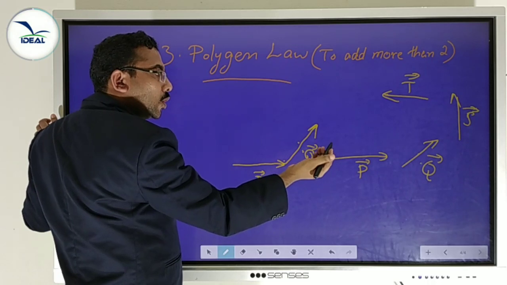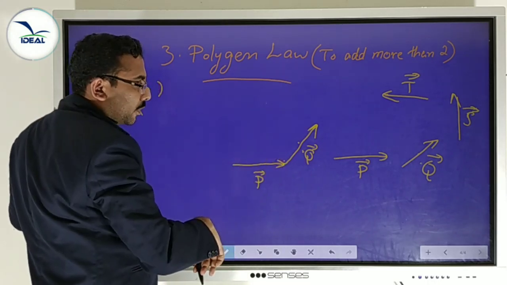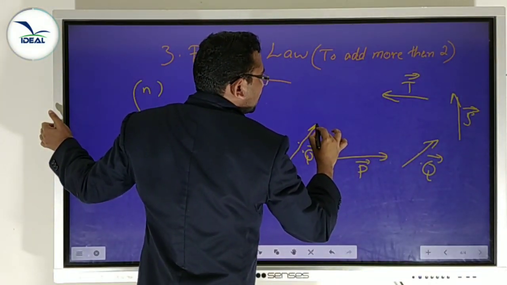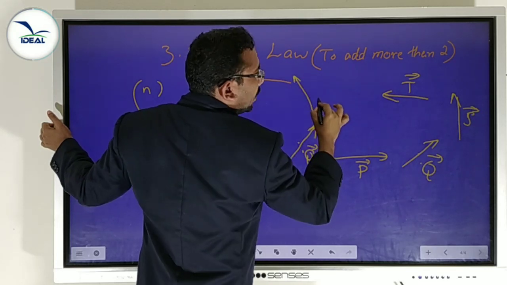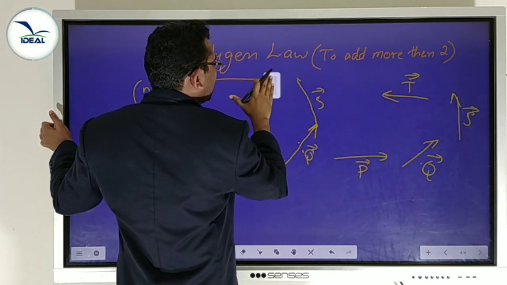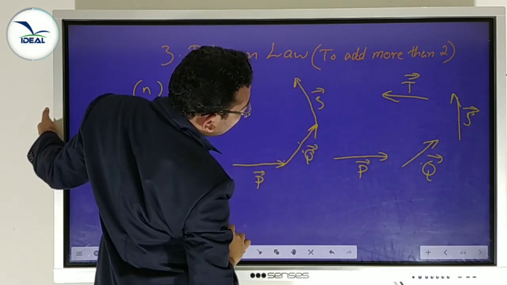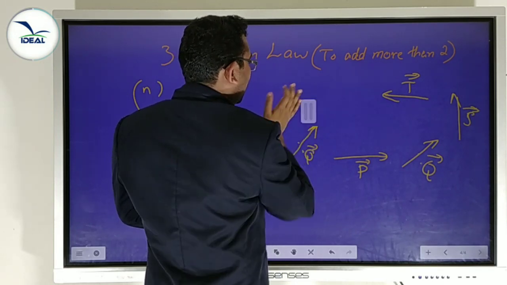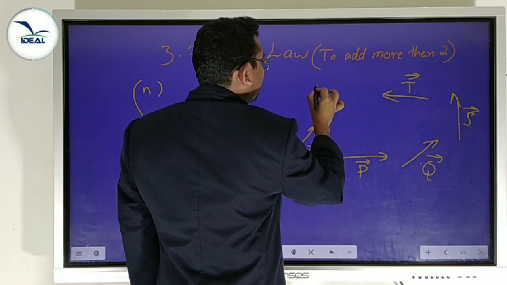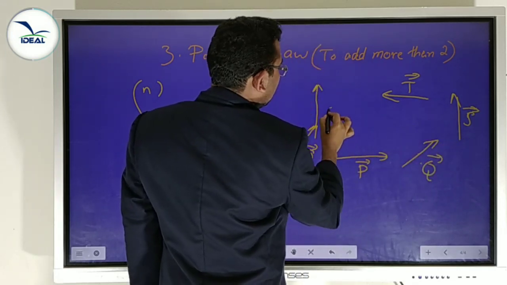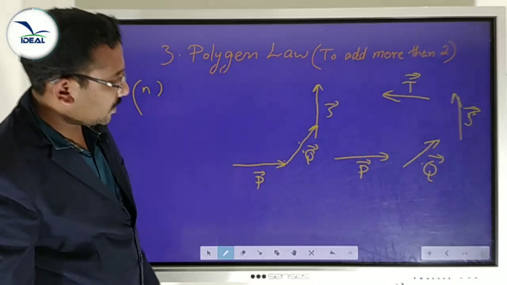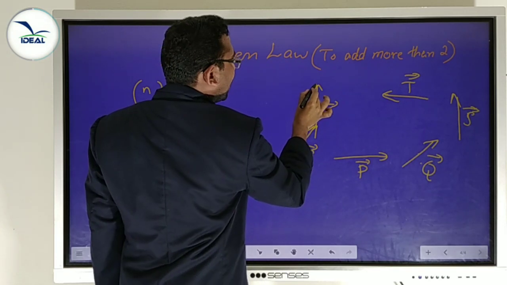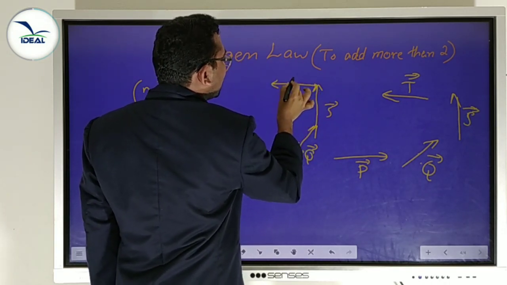We can connect first Q, then T, then P. Next we add S, just sliding it in the same direction. Is it okay? Yes. Next, T. Measure this length and draw vector T like this.